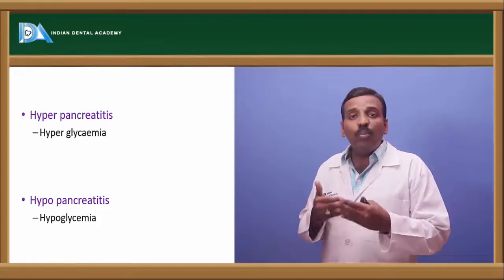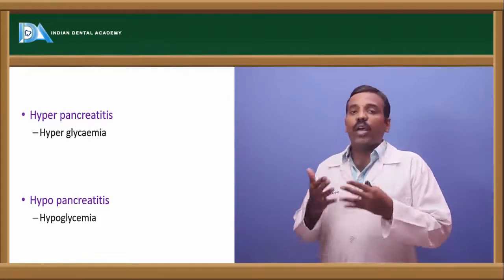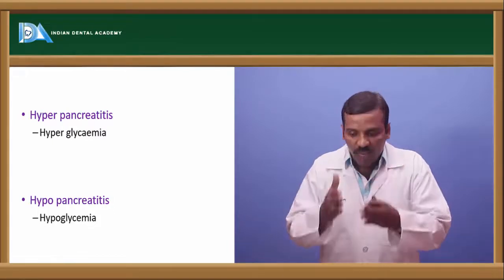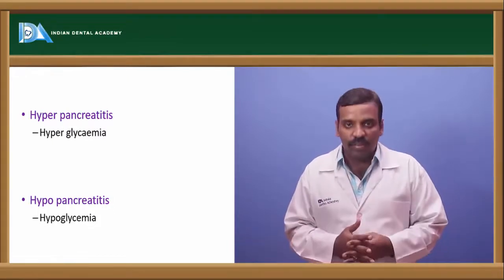And hyposecretion of insulin leads to hyperglycemia, while hypersecretion leads to hypoglycemia, in which case the glucose levels are decreased.